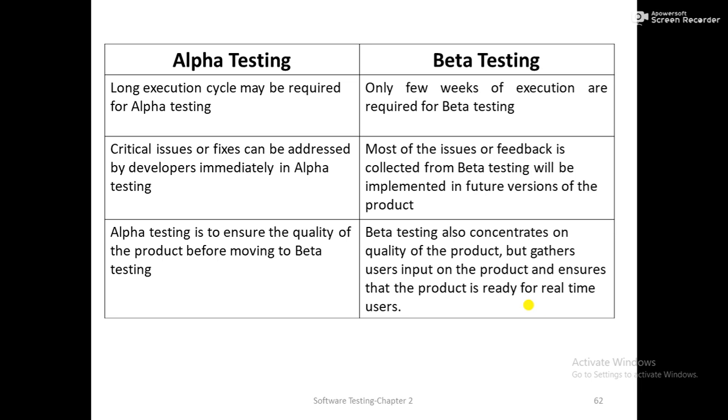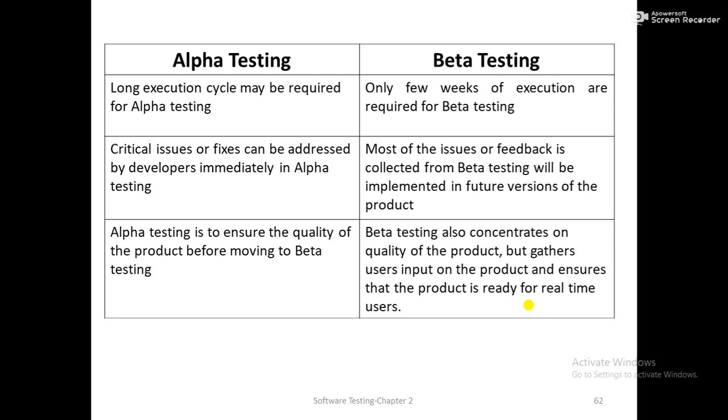In case of alpha testing, critical issues or fixes can be addressed by developers immediately, whereas in case of beta testing, if there are more issues, or majority issues are there, or feedback is collected from the beta wave, it may be implemented in a future version of that particular product, because the beta version is actually provided to the end user. So whatever feedback is there, the changes that are required by the end user may be implemented in a future version of the product.